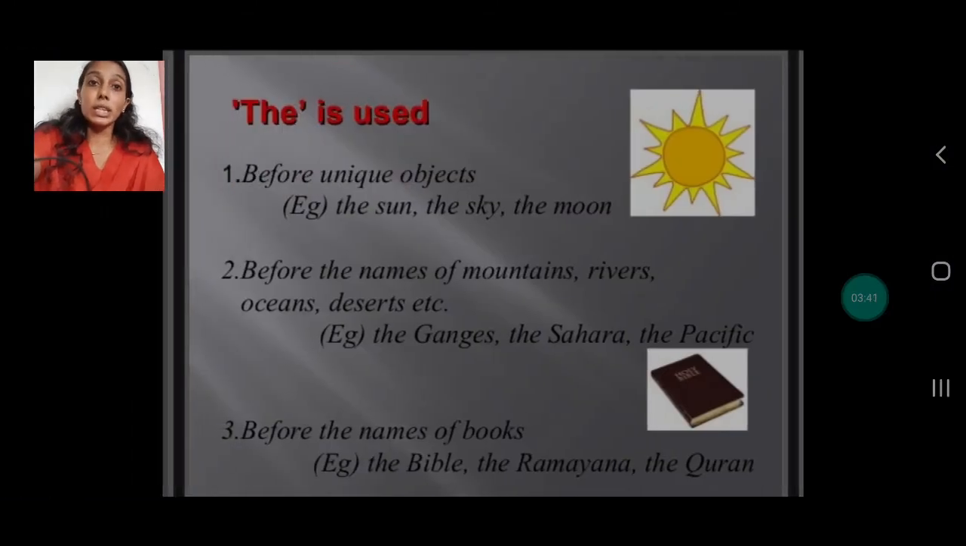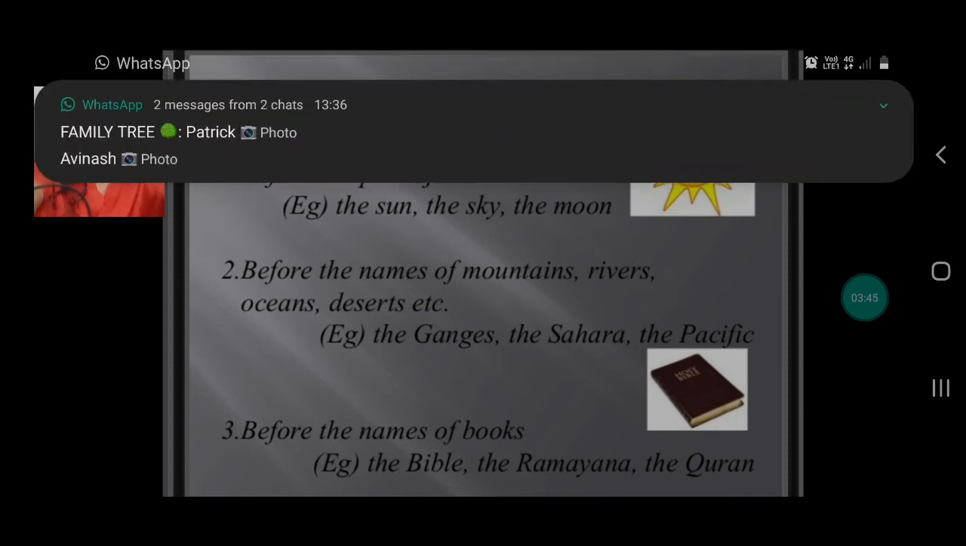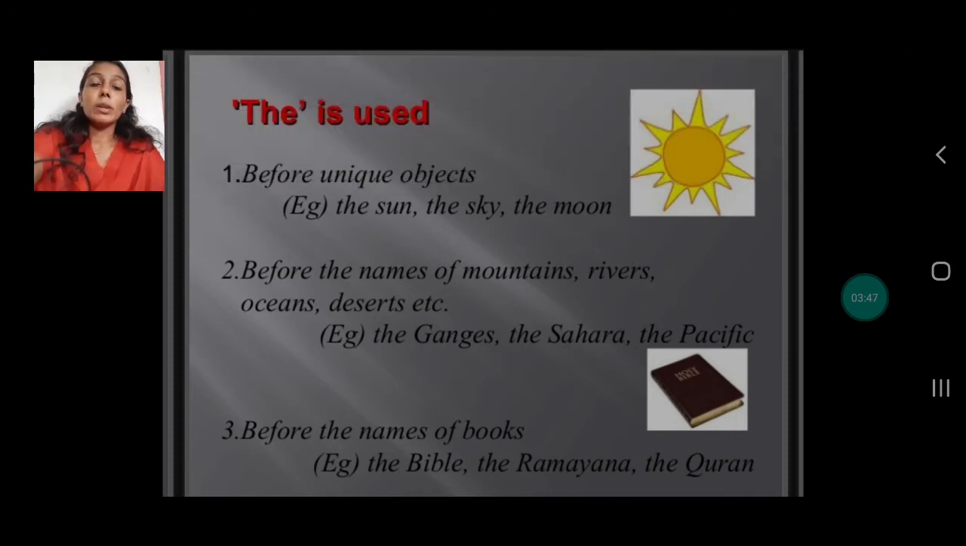Now when is the used? Before unique objects. Now what do you mean by unique objects? For example, the sun, the sky, the moon. So these are unique objects. We don't have too many suns. One sun, isn't it? Let's say the sky. We talk about the moon.